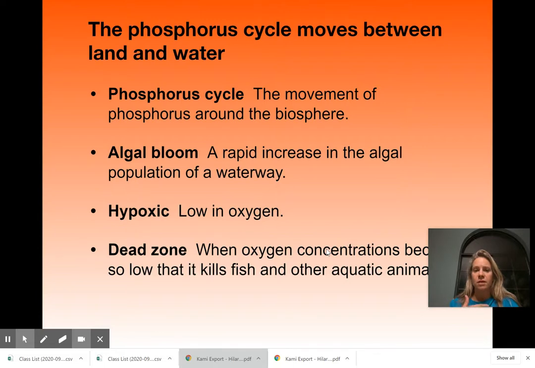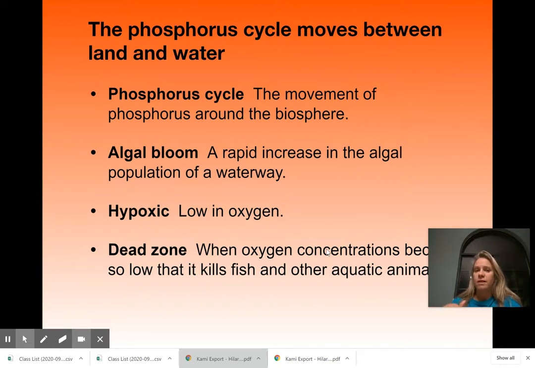And dead zones are just areas where there's nothing really growing. Maybe the coral dies off, maybe the organisms that used to be there, fish or crabs or whatever is there, is no longer there, because now you've got this algae that's just kind of covering everything. So that is generally, and that'll come up on the AP test. So they'll talk about algal blooms and dead zones.